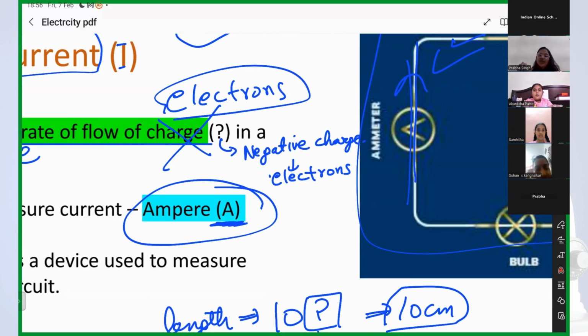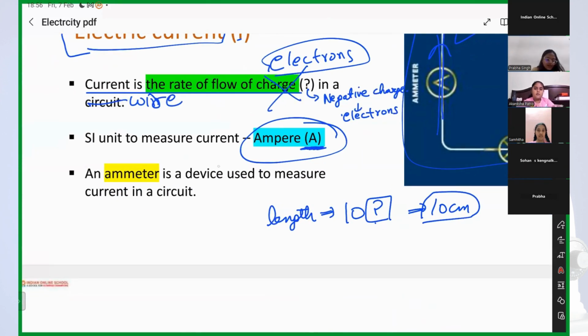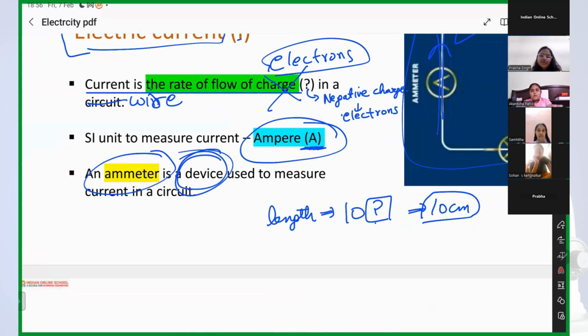Yes, so how will I measure the amount of current in the circuit? I have to use a device, and the name of that device is the ammeter. Very good. So ammeter is a device which is used to measure the amount of current, that the current is 5 ampere, the current is 10 ampere. Got it? Thumbs up, guys, if you got it.